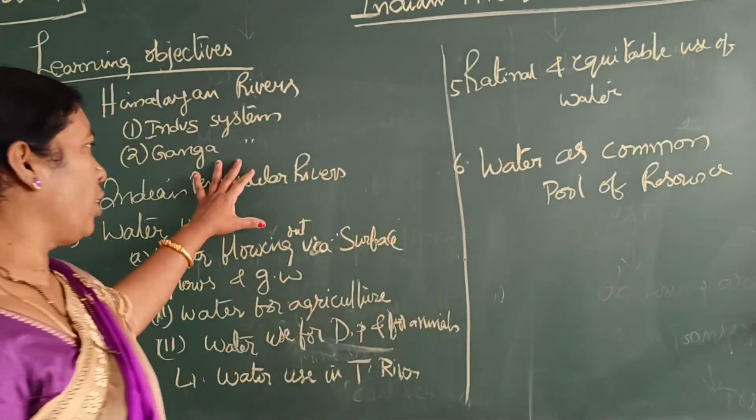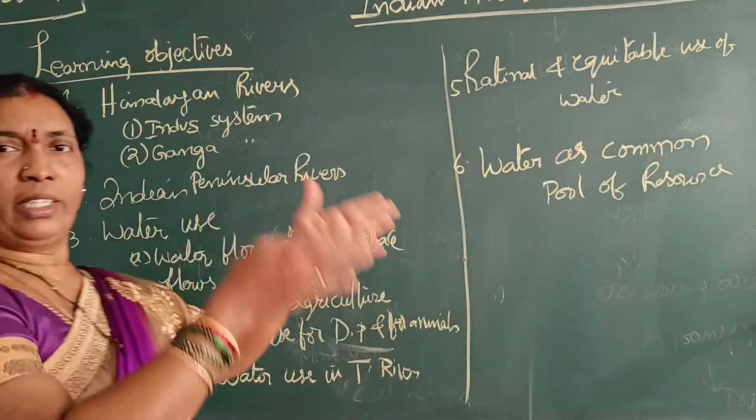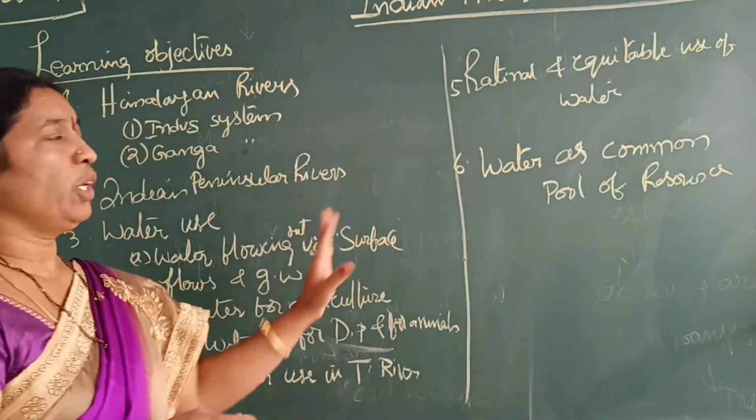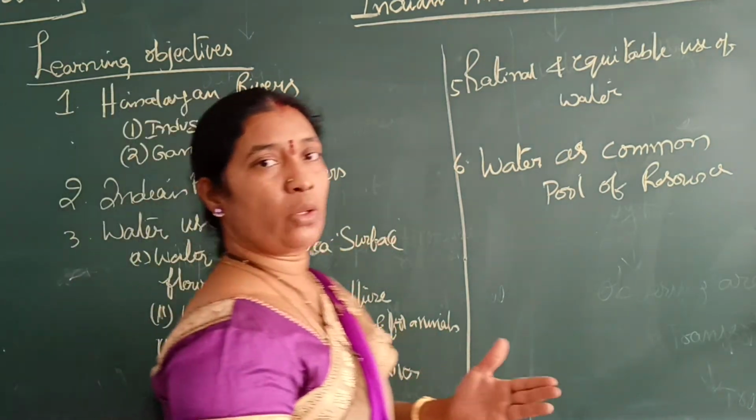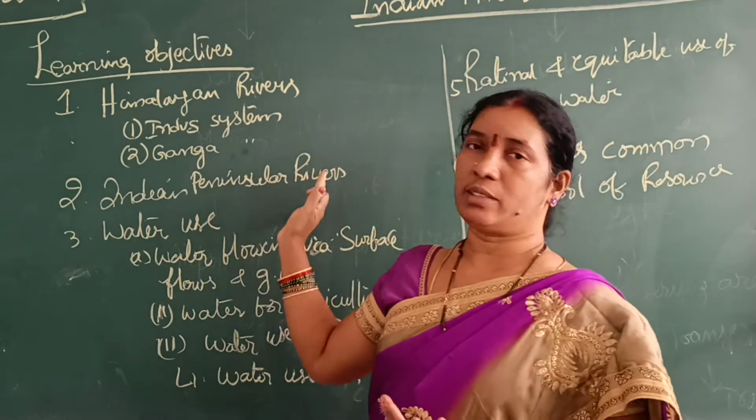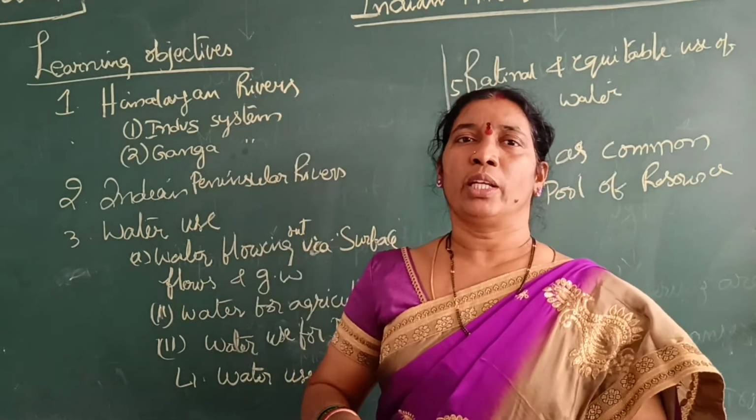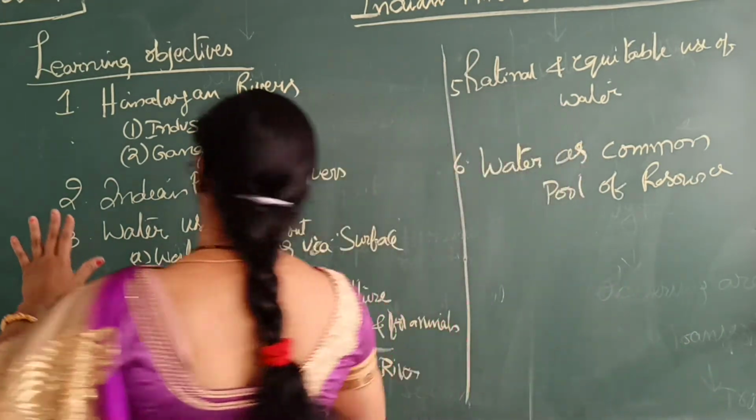So first, whatever lesson it is, you have to bifurcate the lesson like this. These are the learning objectives. What to learn, what is the main concept in this lesson. We have to think about that and write some learning objectives.